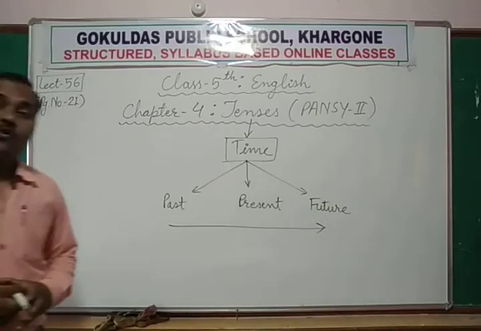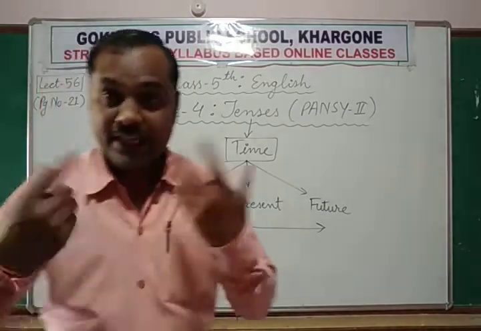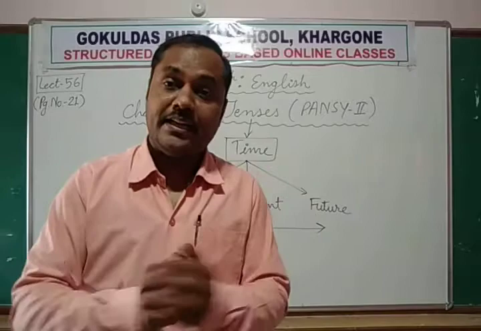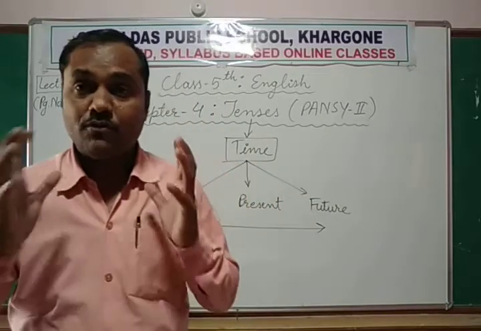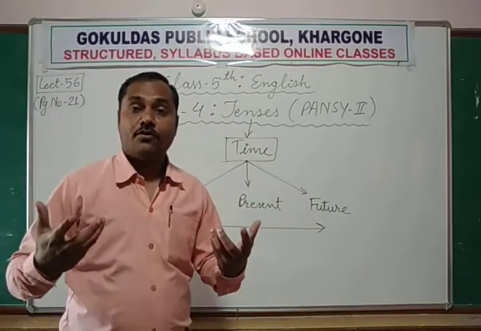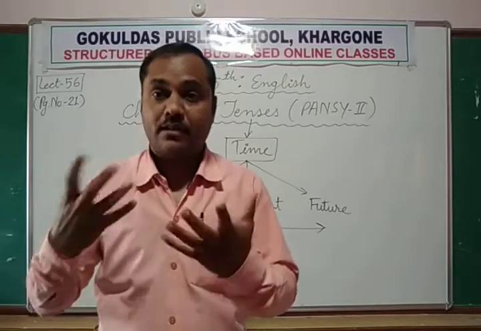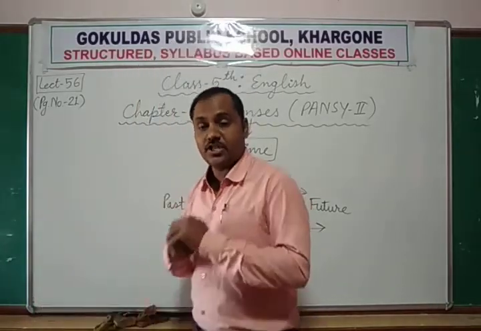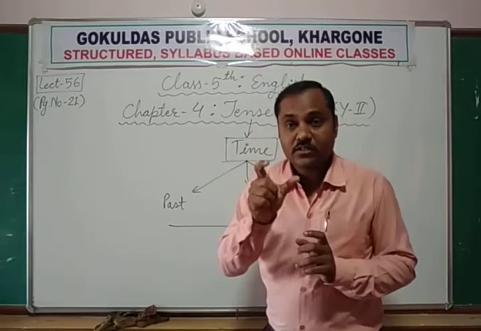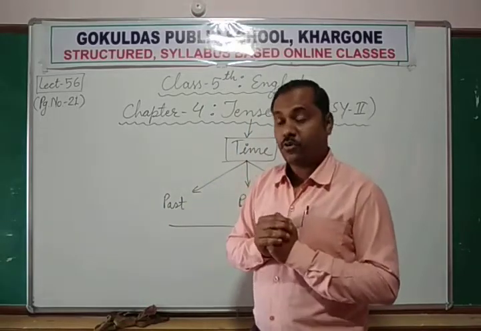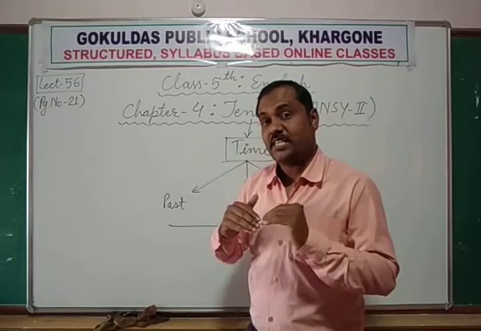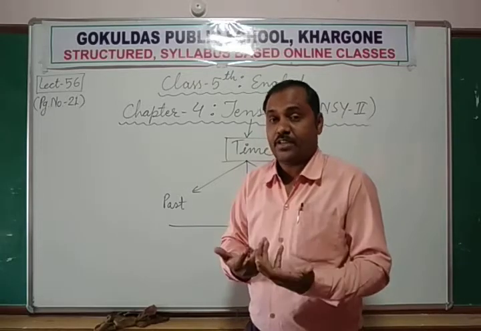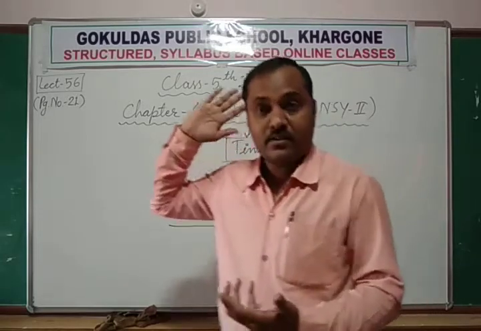Now whenever we speak or write anything, we have to describe for which time we are saying something. Suppose I give a statement that I was a teacher. Now was is a word which shows that I am stating something about the past.